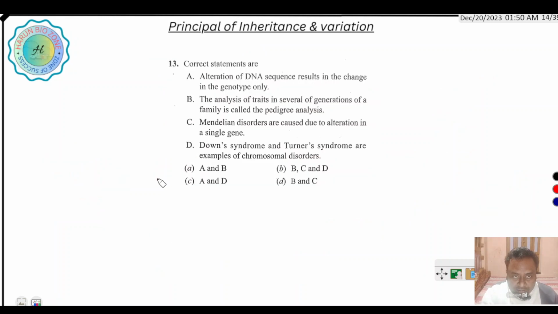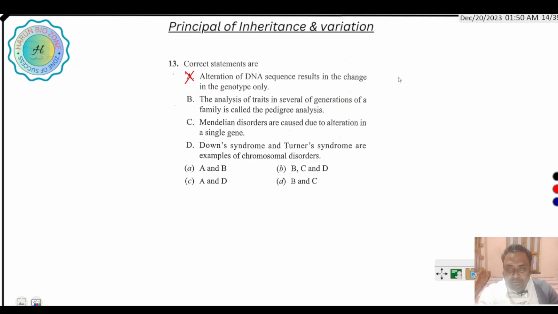Next question. Correct statements are: alteration of DNA sequence results in a change in the genotype only, not the phenotype. It also alters the phenotype, so this is a wrong statement.